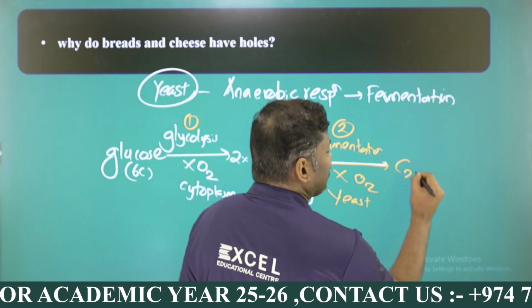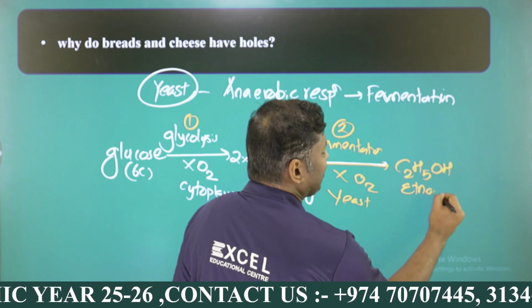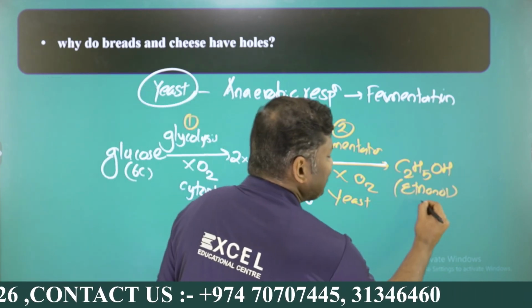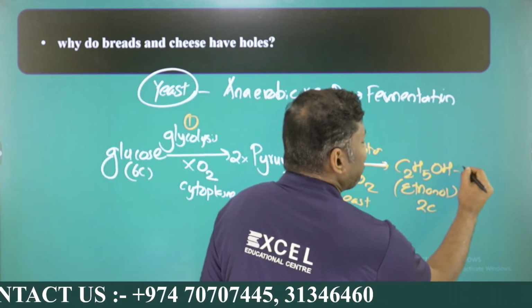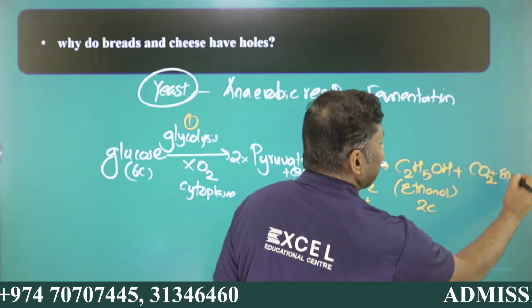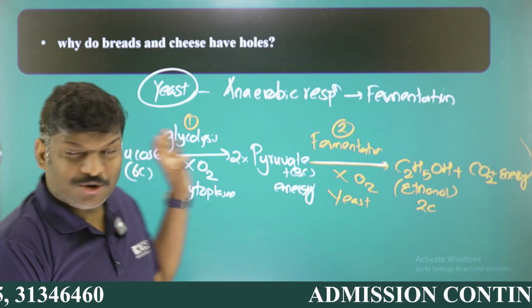There is a product called C2H5OH, my dear students. It is called ethanol. From the chemical equation, it is clear. C2H5OH means a 2-carbon compound, and plus you can see a gas is produced called carbon dioxide, plus a very small amount of energy is also produced. So this is called anaerobic respiration.